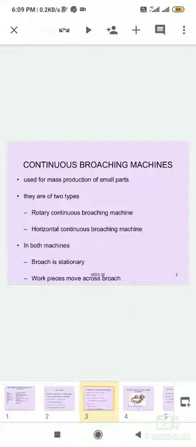They are of two types: the rotary continuous broaching machine and the horizontal continuous broaching machine. In both machines, the broach is stationary and the workpiece is moved across the broach.